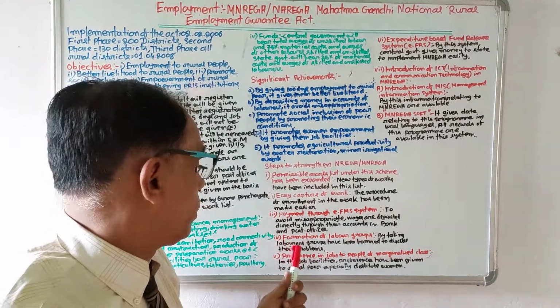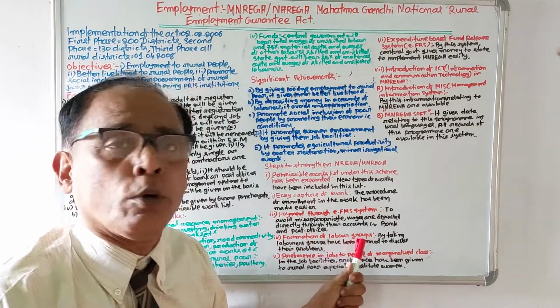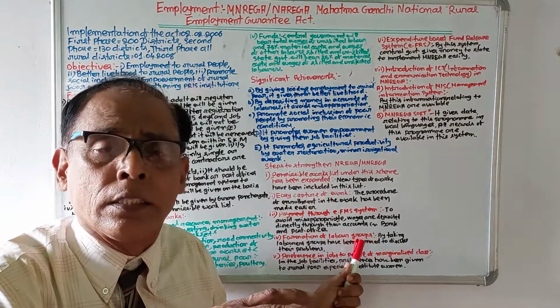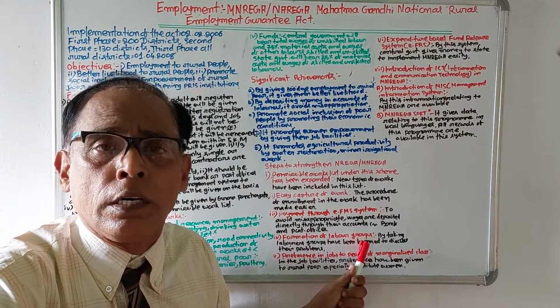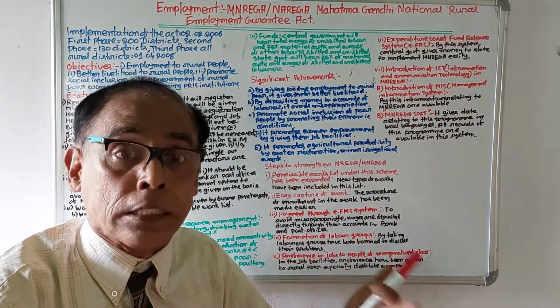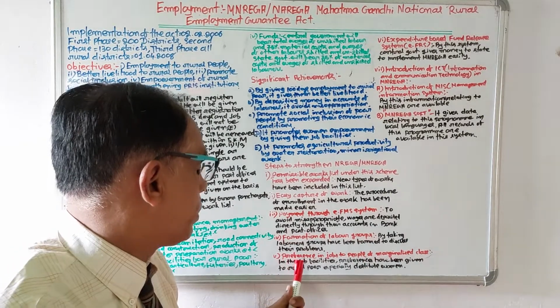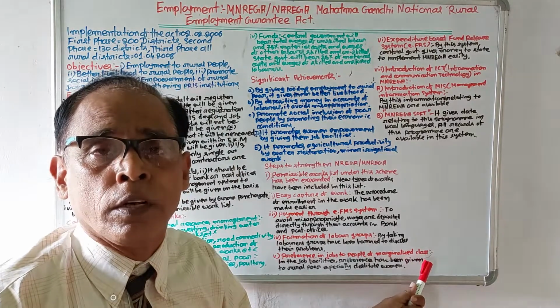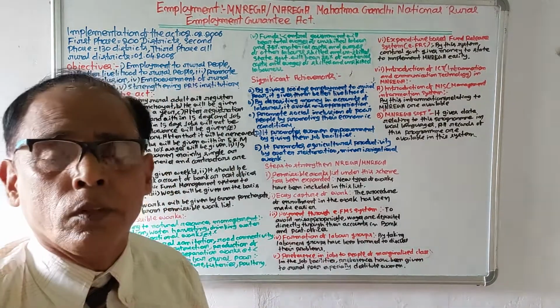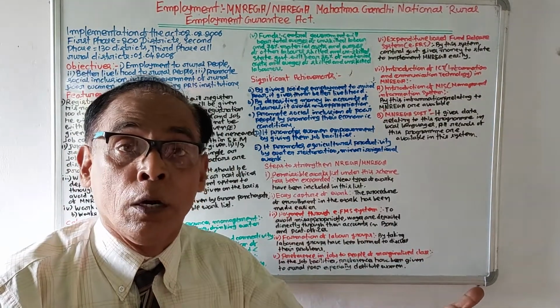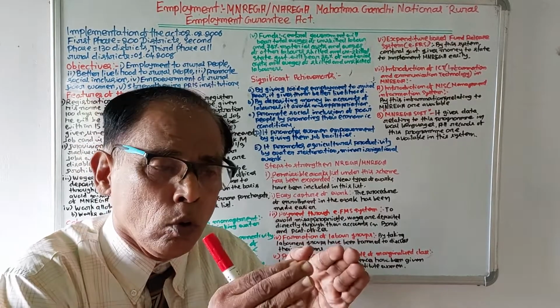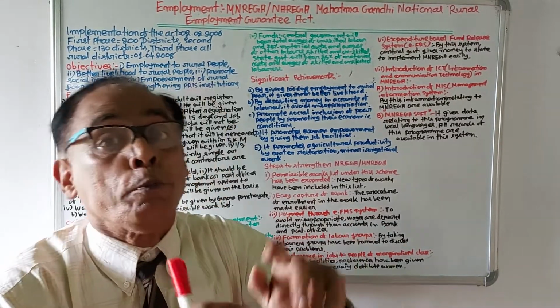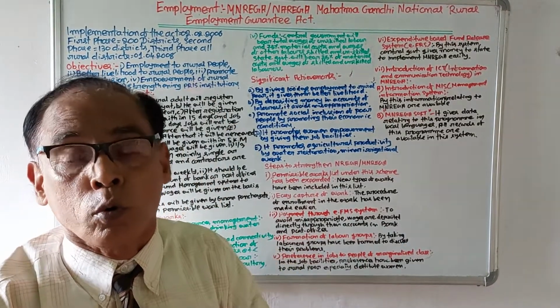Number 4, formation of labor groups. By taking MNREGA workers, groups have been formed. In the group, they are able to discuss their problems. Now 5, preference in job to people of marginalized class. Under MNREGA scheme, when jobs will be given, preference is given to poor people of the rural area.